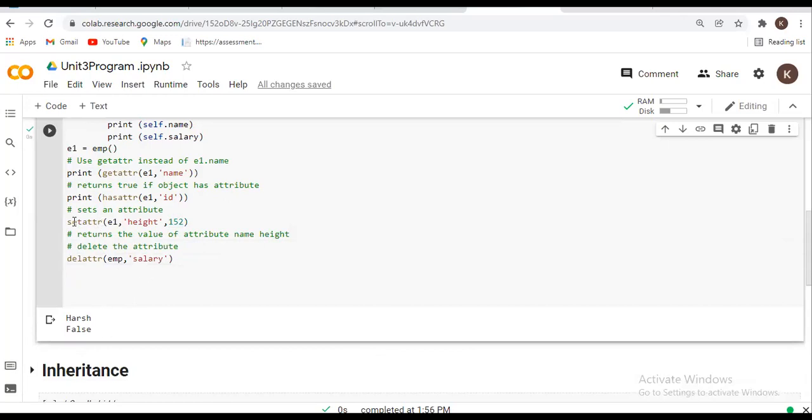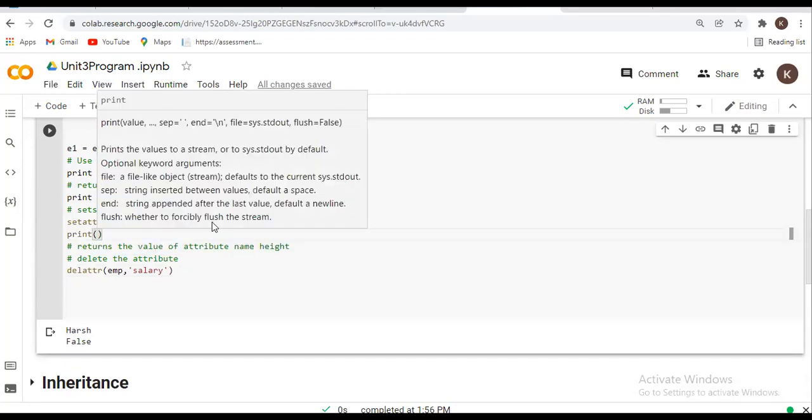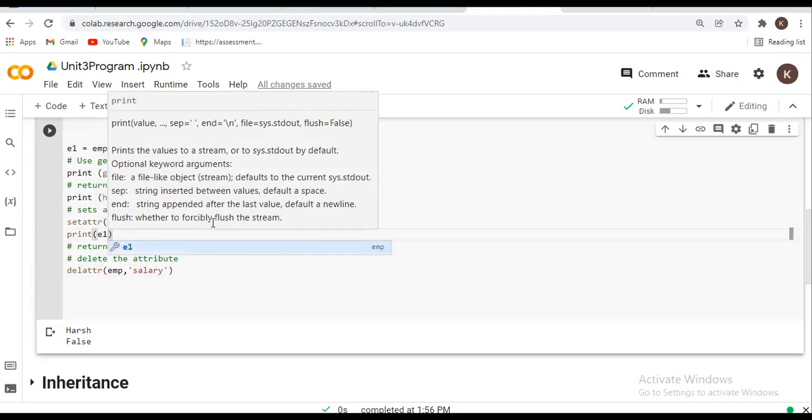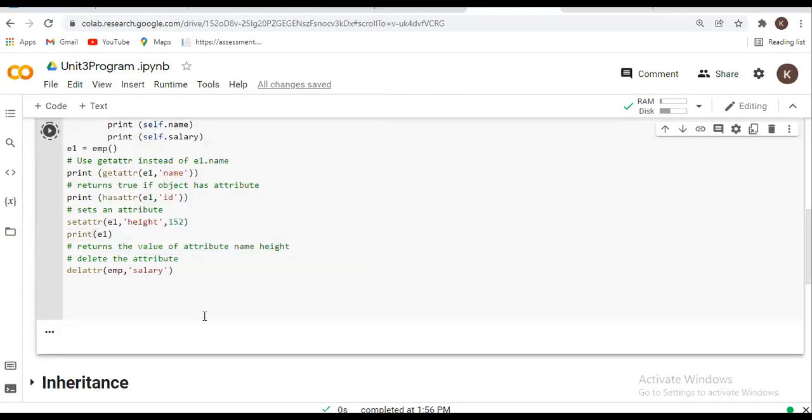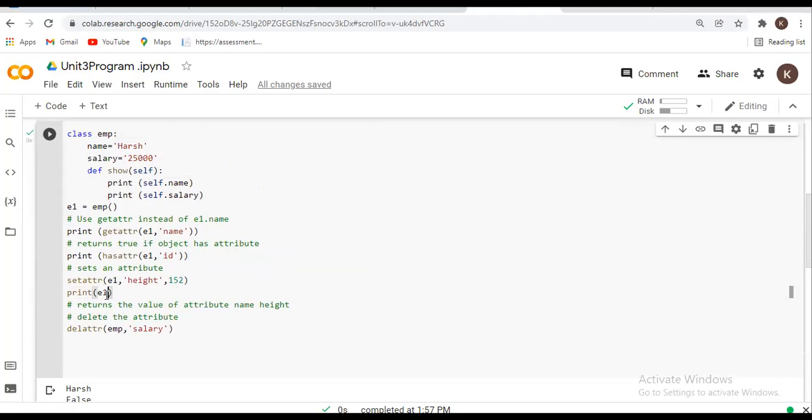Why? Because after setting, suppose here I write print. Yes, here the get attribute method is required.